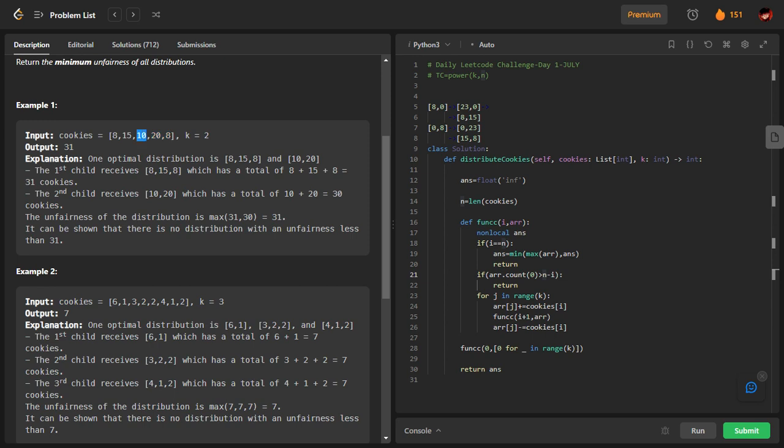I am at 10, that is I equal to 2. I have some distribution here. I am at 10, right? So this is coming from here. This n minus I means the number of bags remaining to be distributed.